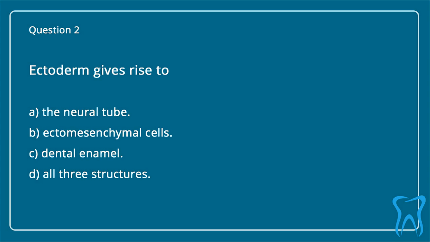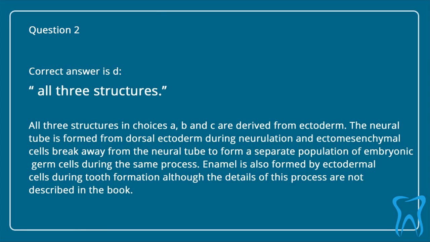Question 2. Ectoderm gives rise to: A. The neural tube. B. Ectomesenchymal cells. C. Dental enamel. D. All three structures. Correct answer is D. All three structures. All three structures in choices A, B and C are derived from ectoderm.